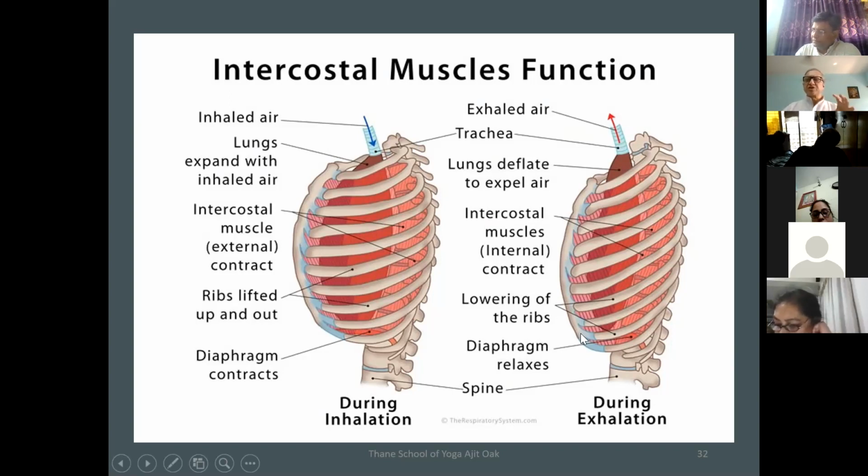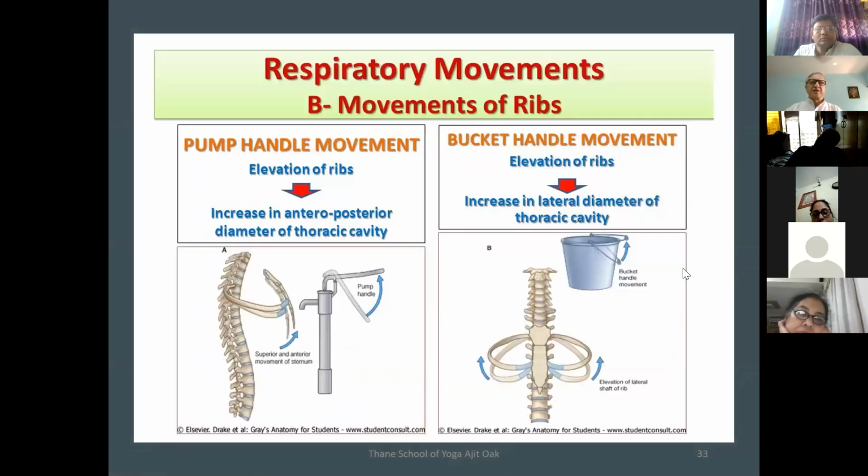Once the intercostal muscles relax, the ribs will again be taken apart, and the size of the rib cage will be less. The diaphragm relaxes and goes up, and that's why the air gets pushed out of the lungs. This is the process of inhalation and exhalation. It is typically called bucket handle movement or pump handle movement. Just like the handle of a pump or a bucket, the rib cage expands, and the rib cage relaxes. We should not say contract, but relaxes.